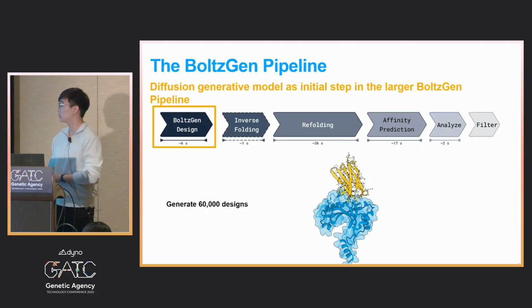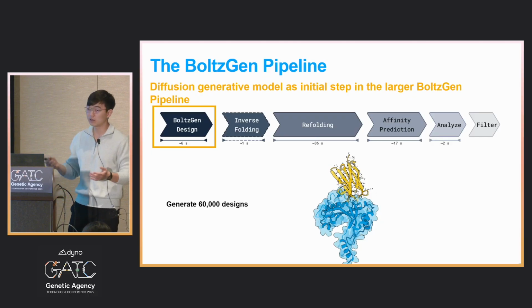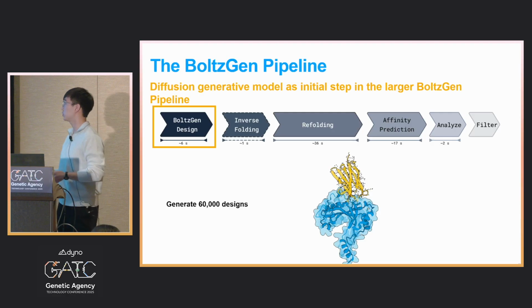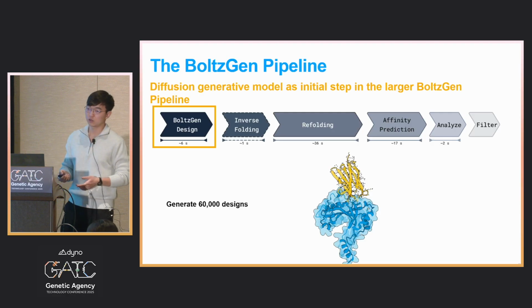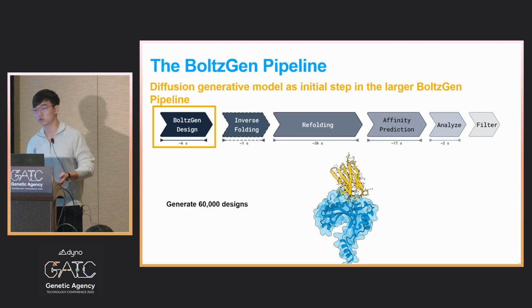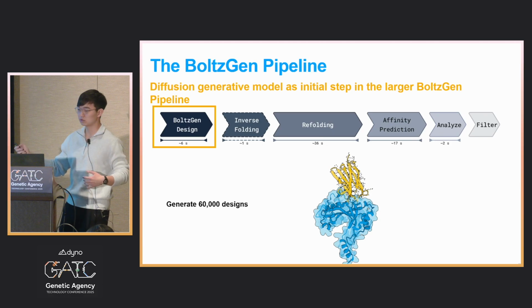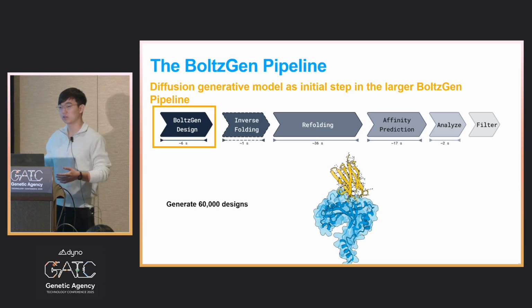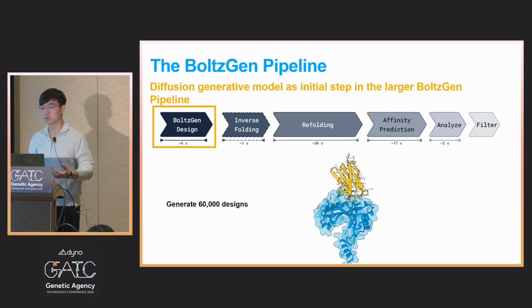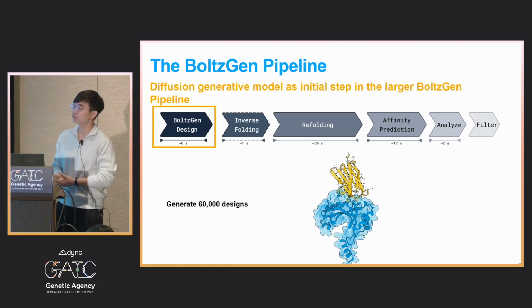So this, I explained, is the first part of the BoltzGen pipeline, which is followed by inverse folding, refolding, affinity prediction, analysis, and then filtering. So usually when we do this in practice to generate strong binders, we generate 60,000 designs and go through this pipeline, and have a computational set of metrics we use to filter them down to whatever our experimental budget is.